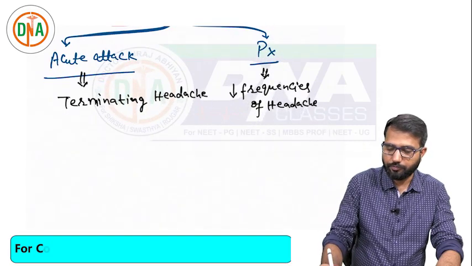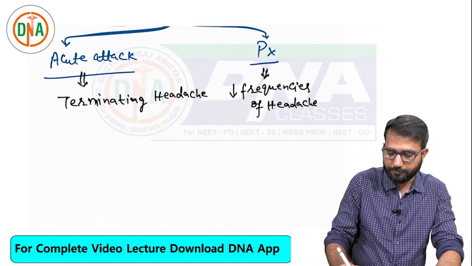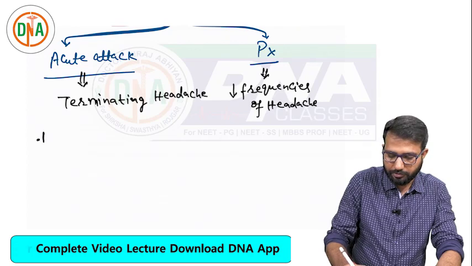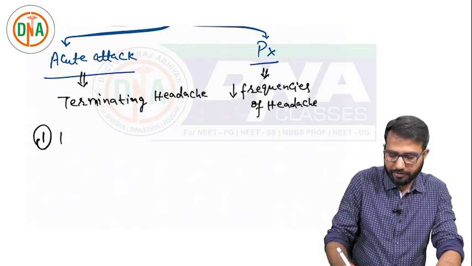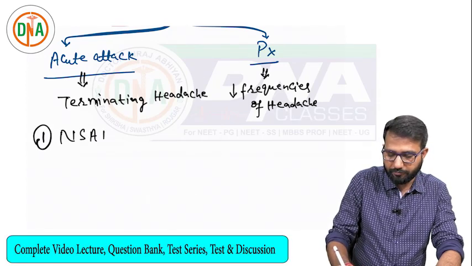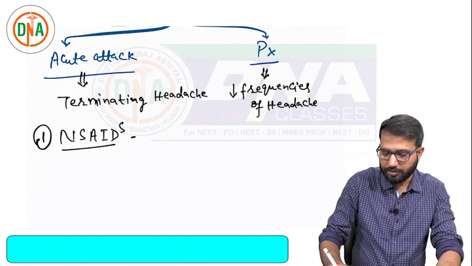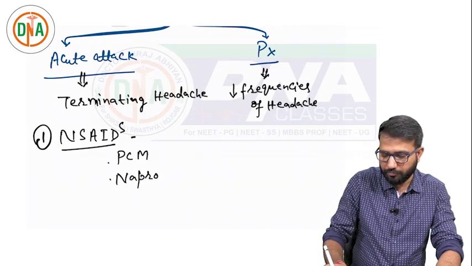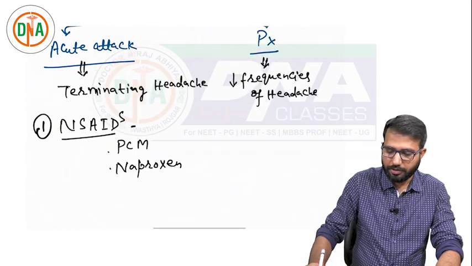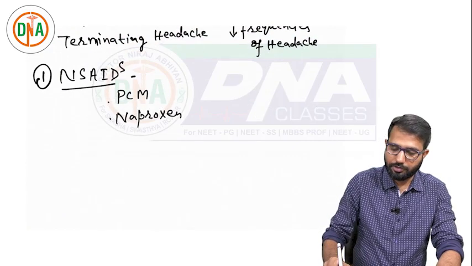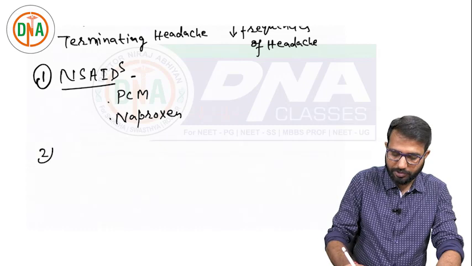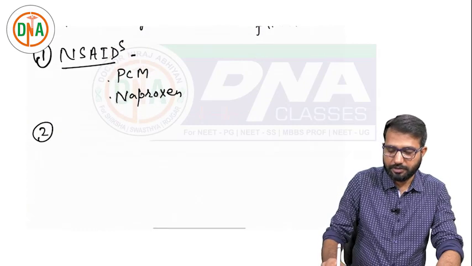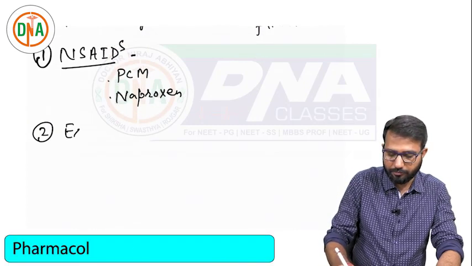First come the drugs for acute attack. We have NSAIDs, non-steroidal anti-inflammatory drugs. In that we can use paracetamol, naproxen, piroxicam. So these drugs are NSAIDs. They can be used in acute migraine headache. We already discussed. The second is ergot alkaloids.